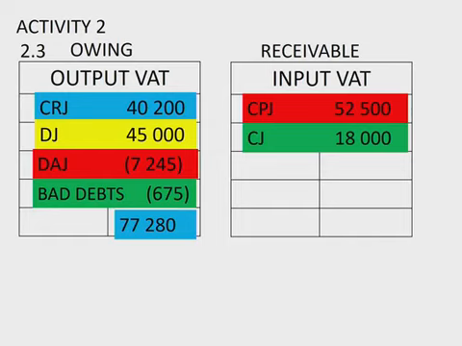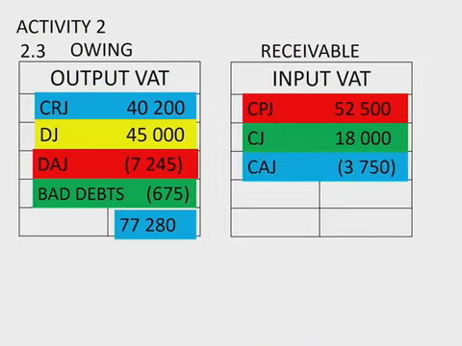Right, so you can see the first two outputs were a cash and a credit sale. The first two inputs were a cash and a credit purchase. If we're buying, then it's classified as input VAT, and if we are selling, then it's classified as output VAT. Then the next item was the creditor's allowance. In other words, we bought the goods, but now we're sending it back, so we won't be paying the VAT on those items that we bought, which means we can't offset that figure from the output, so therefore it makes our input, the amount that SARS owes us, less.